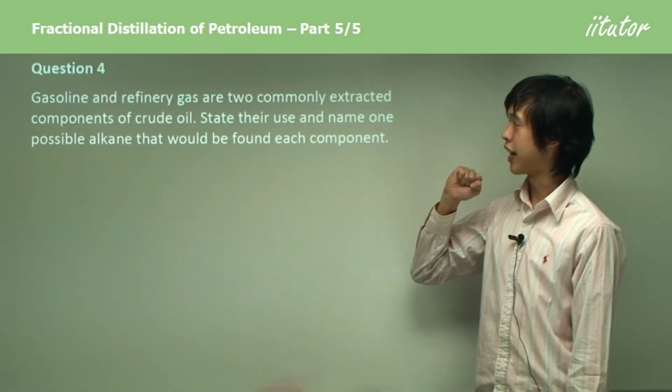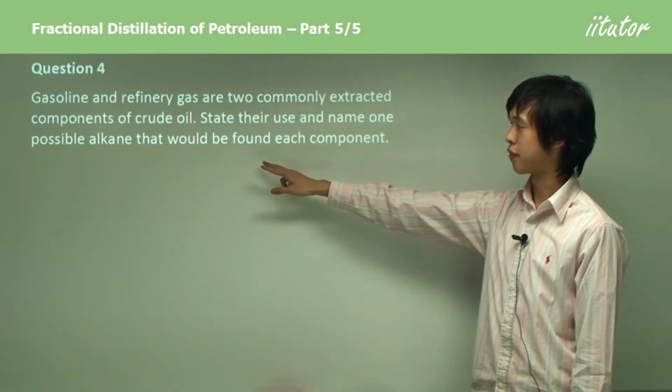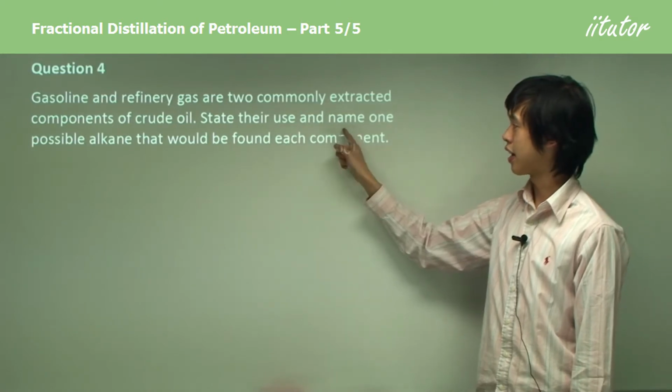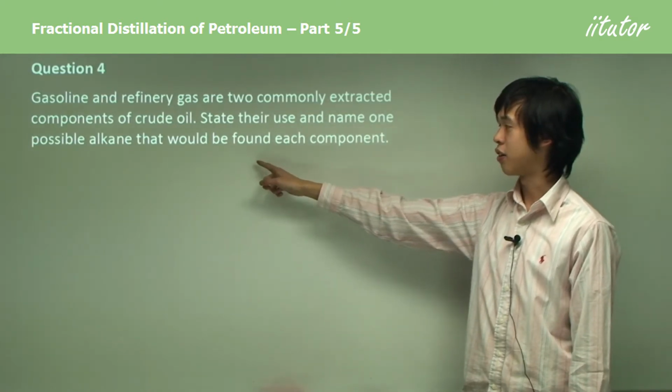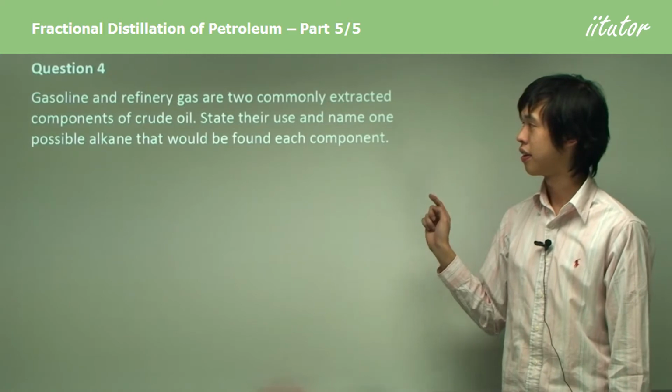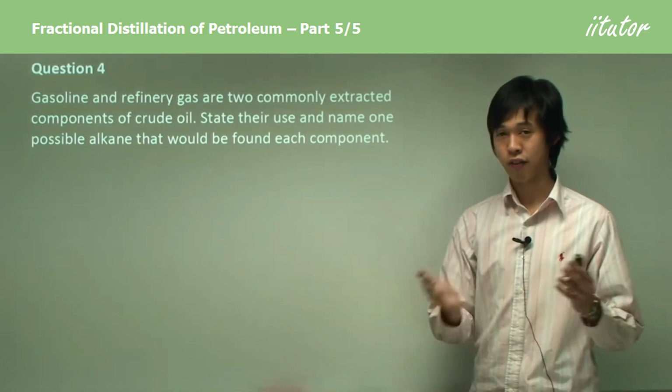Gasoline and refinery gas are two commonly extracted components of crude oil. State their use and name one possible alkane that would be found in each component. Okay? So we're talking about gasoline and refinery gas.